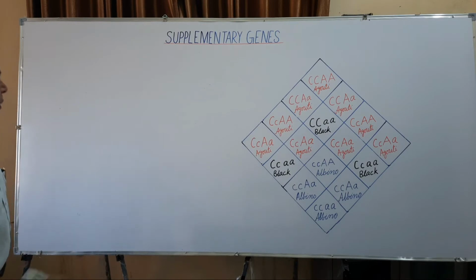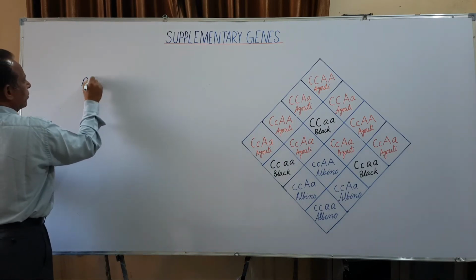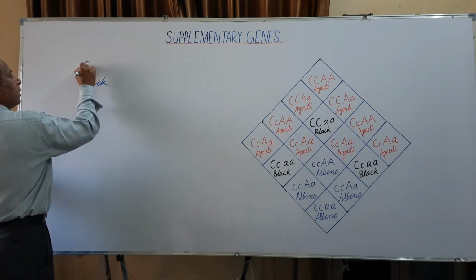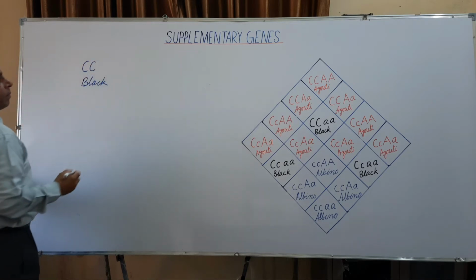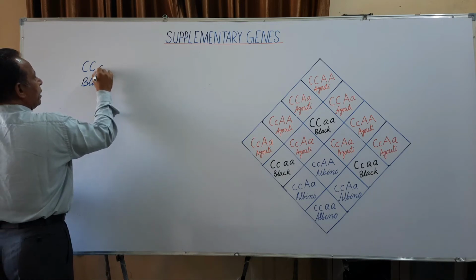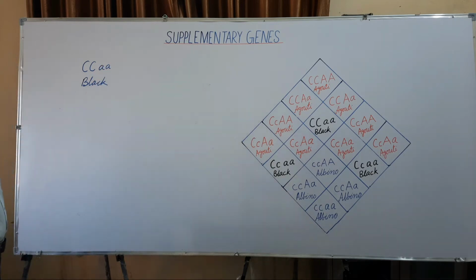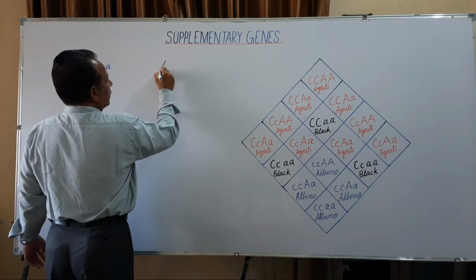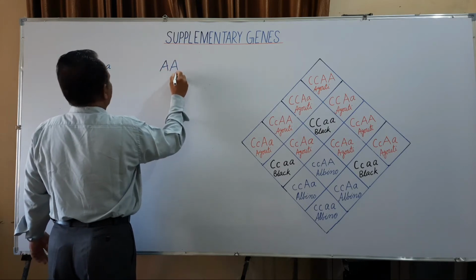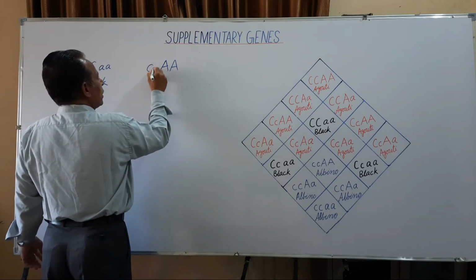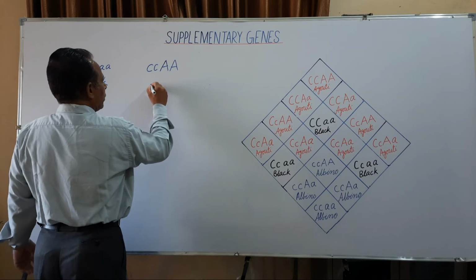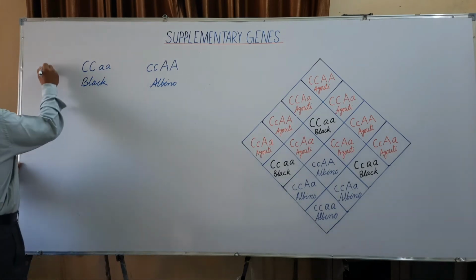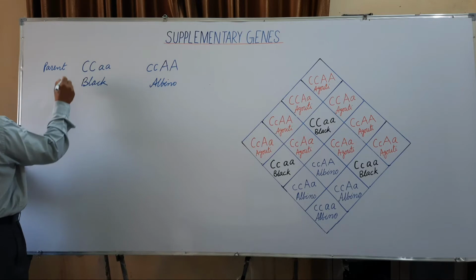Suppose a black mice which is homozygous in dominant C and recessive in A gene, and another mice which is albino having dominant A and recessive in C, phenotypically they are albino, are taken as parent generation.